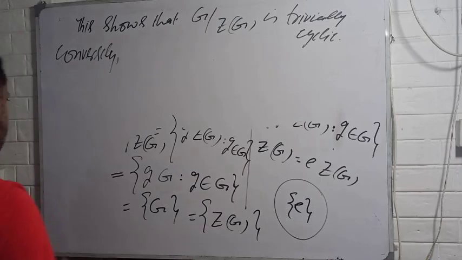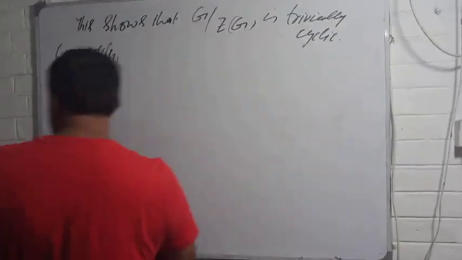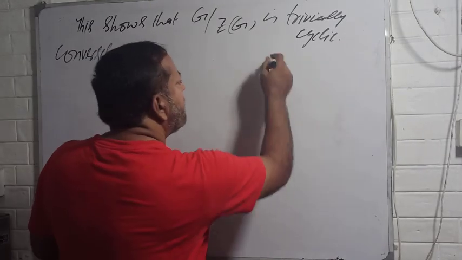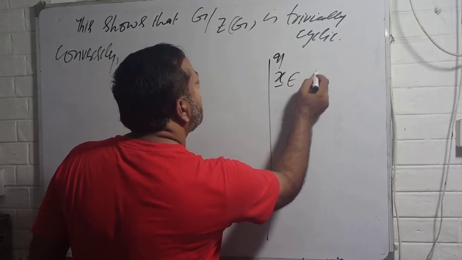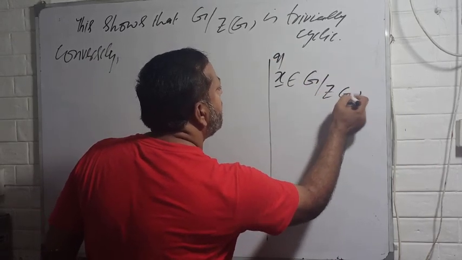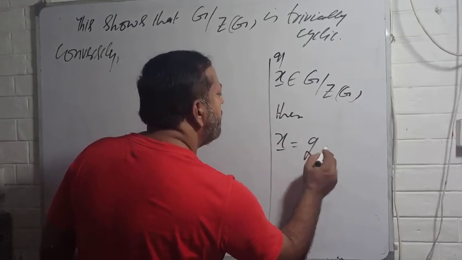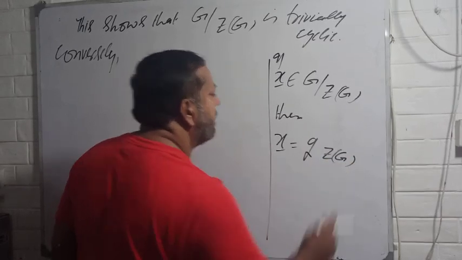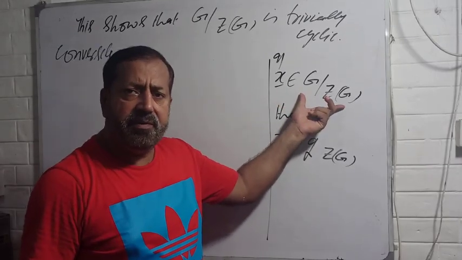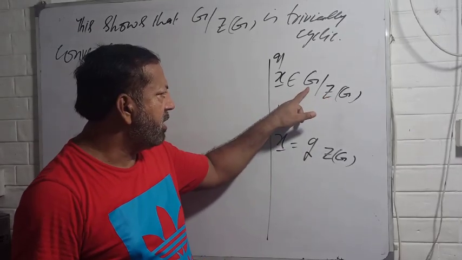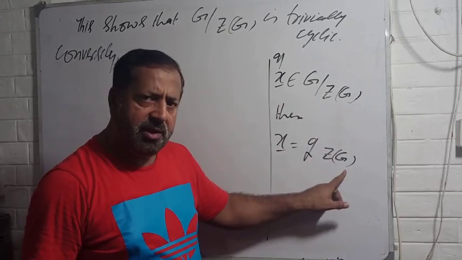What I am saying, I tell you that first thing is to know what are the types of elements of G by center of G. If x belongs to G by center of G, then x must be of the type gZ(G). If I am saying that x is an element of this group, then remember, you know that the elements of this group are of the type gZ(G).